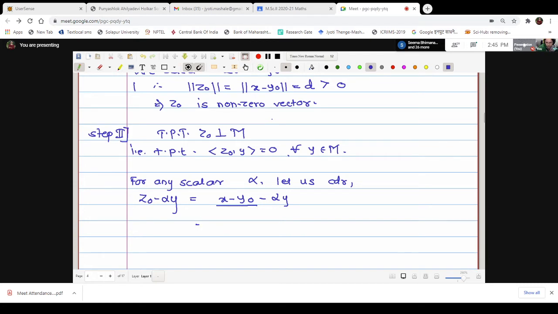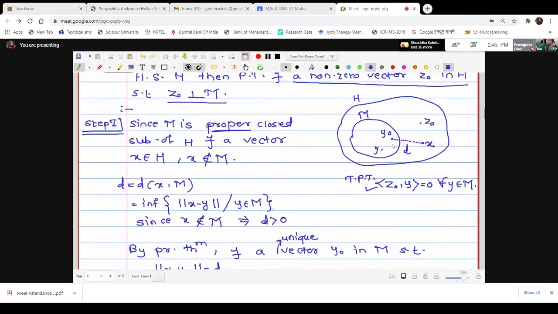Okay, which one can write as x minus y0 plus alpha y, right? But where is the location of y0 and y? The location of y0 and y is in M. Therefore, what about this linear combination y0 plus alpha y? Y0 plus alpha y will be somewhere, a vector in M itself, right? We will write here as y0 plus alpha y. Okay, this is a vector in M.